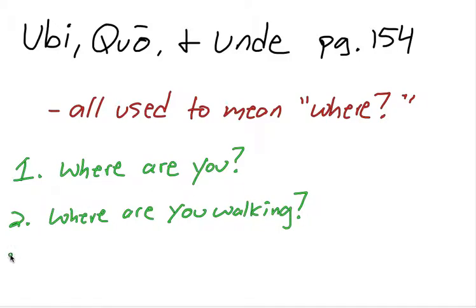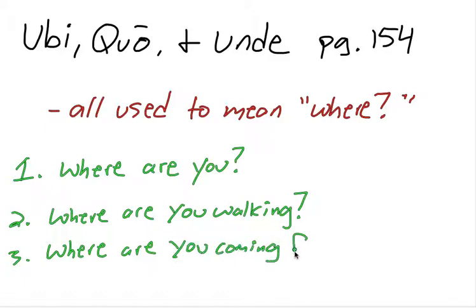And the third one, where are you coming from? So in English, we're just saying where, right? And it's the same word to mean all three different things.